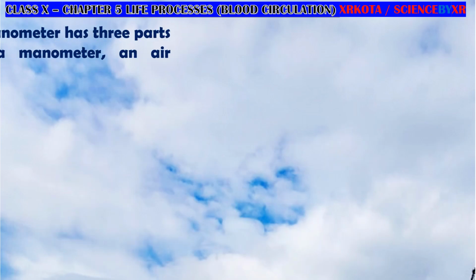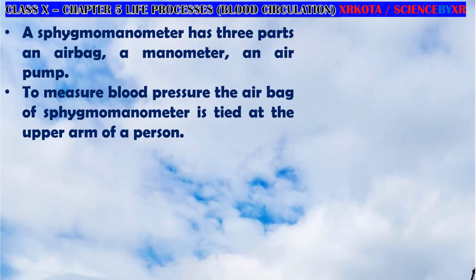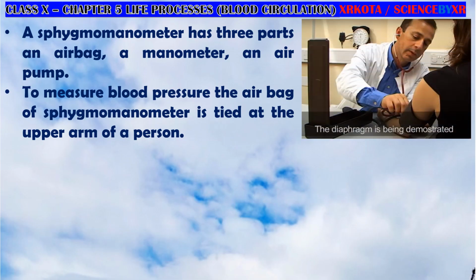Let us talk about the device which is used for measuring the blood pressure, called the sphygmomanometer, and it has three parts. An airbag, a manometer, and an air pump. To measure the blood pressure, the airbag of the sphygmomanometer is tied at the upper arm of a person. See like this. This is the upper arm, and here you can see that the airbag is tied, and now the doctor will pump air in it.